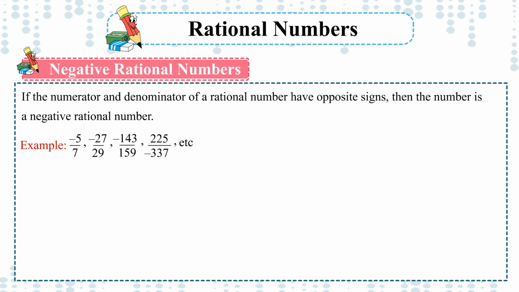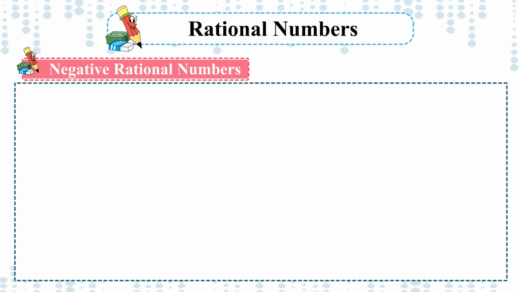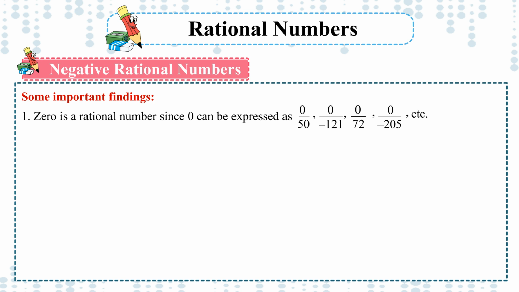Examples: -5 upon 7, -27 upon 29, -143 upon 159, 225 upon -337, etc. Some important findings. 1. 0 is a rational number since 0 can be expressed as 0 upon 50, 0 upon -121, 0 upon 72, 0 upon -205, etc.